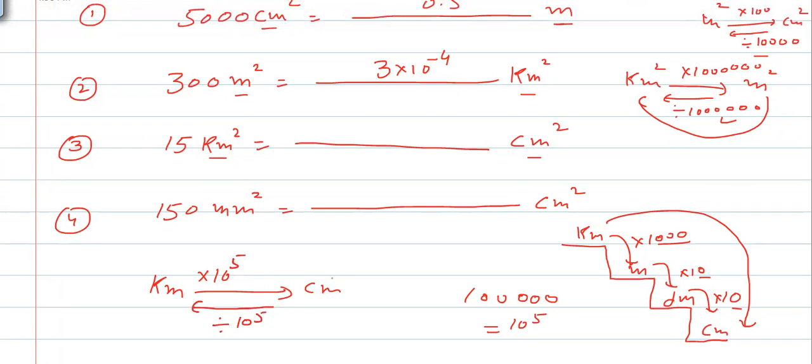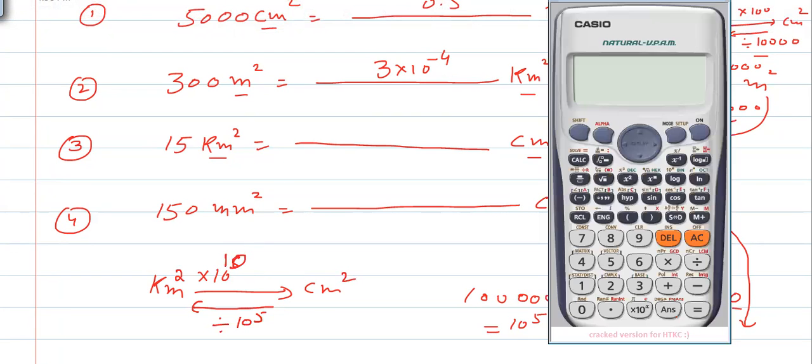Right now I have to convert from kilometer square to centimeter square, so I will double them. Right now I'm having 10 power 5, so I should make it 10 power 10. So 15 into 10 power 10. Writing 10 zeros is very difficult on a calculator, so that's why I write it in the standard form. It will give you 1.5 into 10 to the power 11.